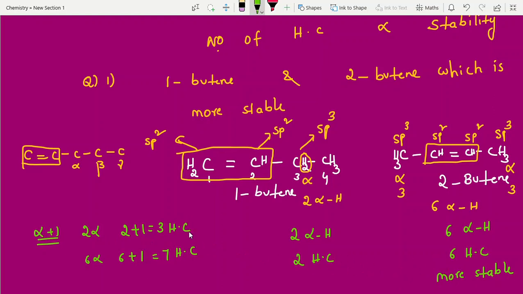This is what old textbooks had given, but nowadays we are following this trend only, just to calculate alpha hydrogens. That is nothing but hyperconjugations. More hyperconjugation structures means more stable. Is it clear? It is one of the important questions.